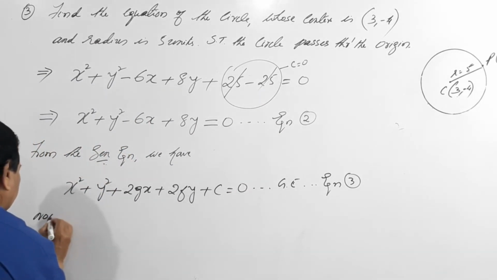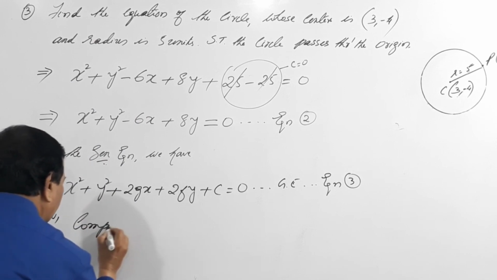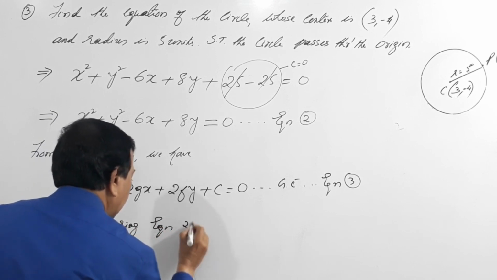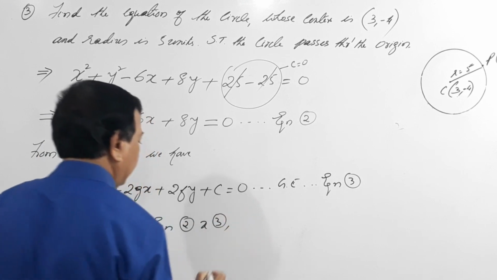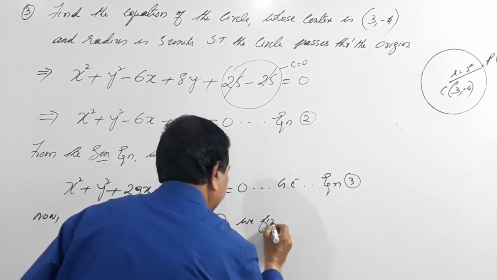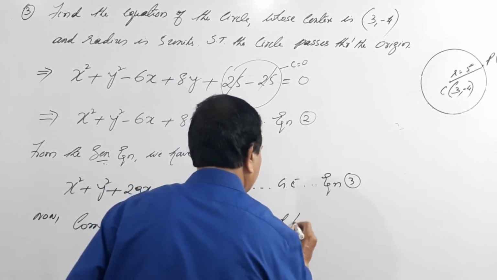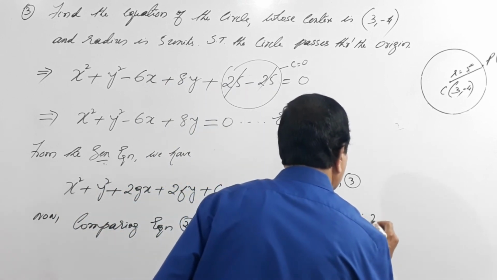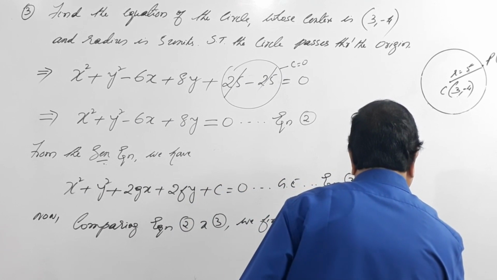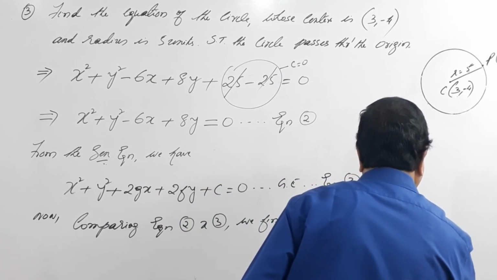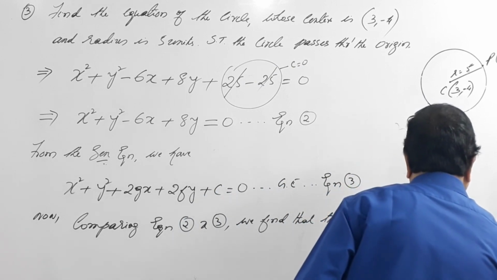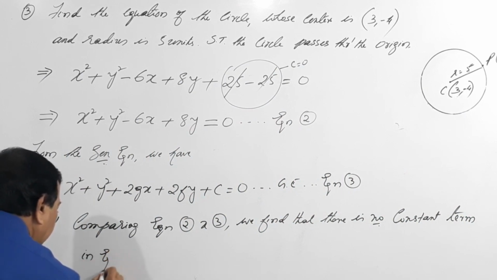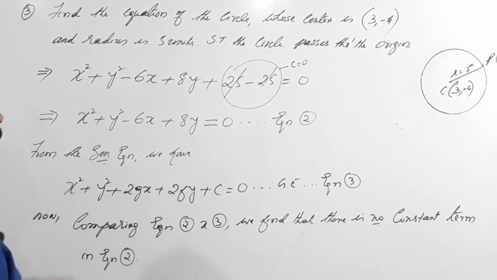So comparing equation 2 and 3, we find that there is no constant term in equation 2.